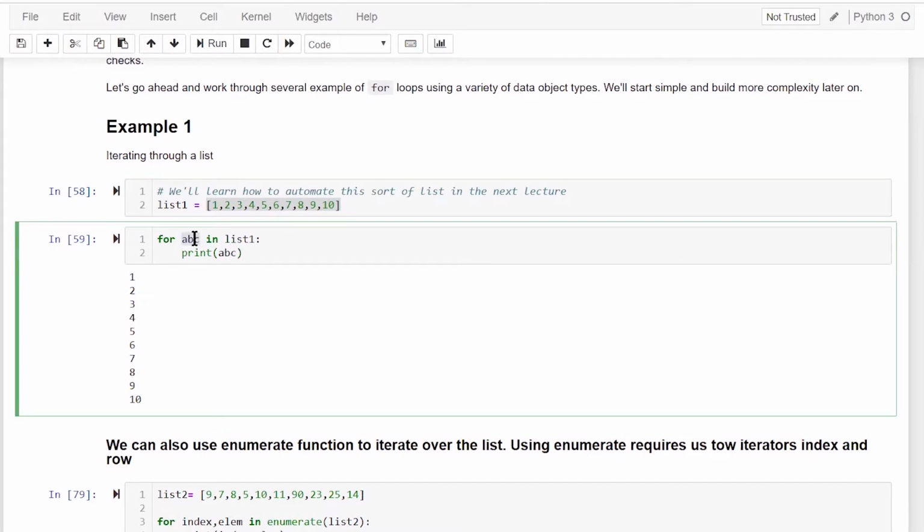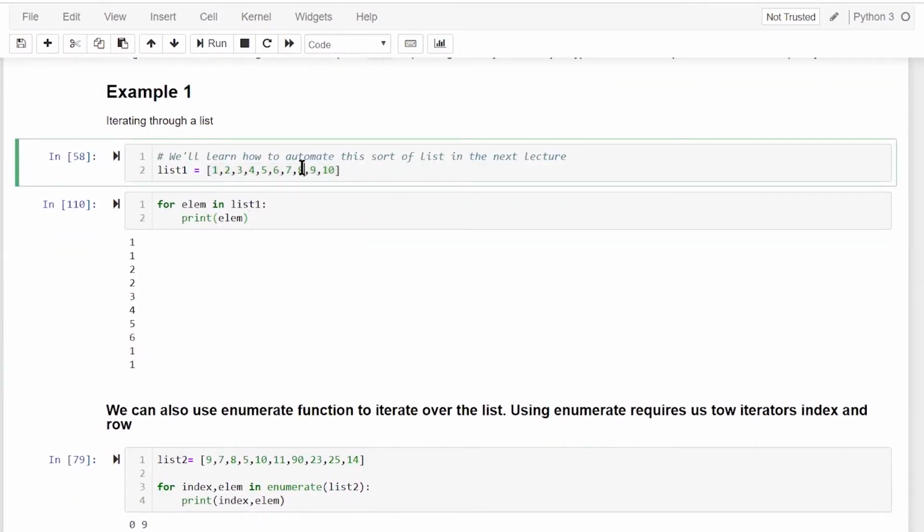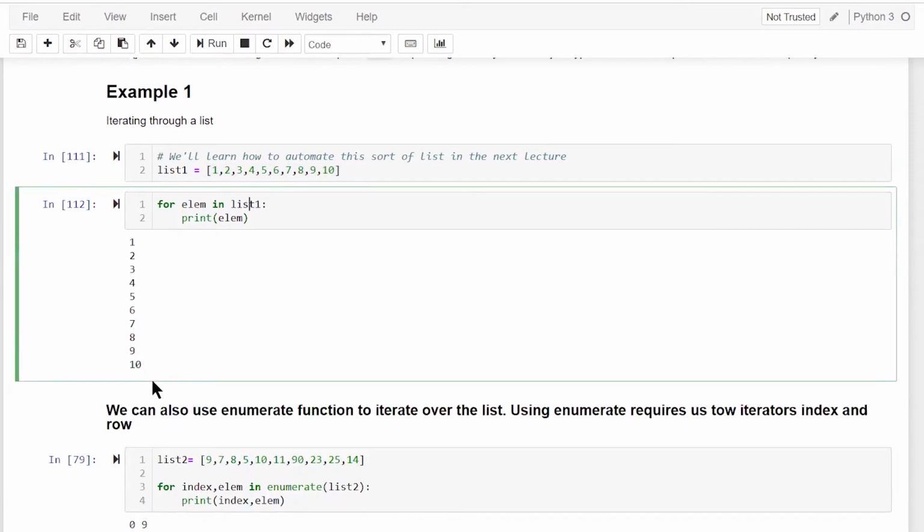ABC is what we call an iterator. It will iterate over the elements of the list. For element, we can change it to anything we want. So for any element in this list, print element. Sorry, list one was previously defined in a different way. So yeah, now we get 1, 2, 3, 4, 5.